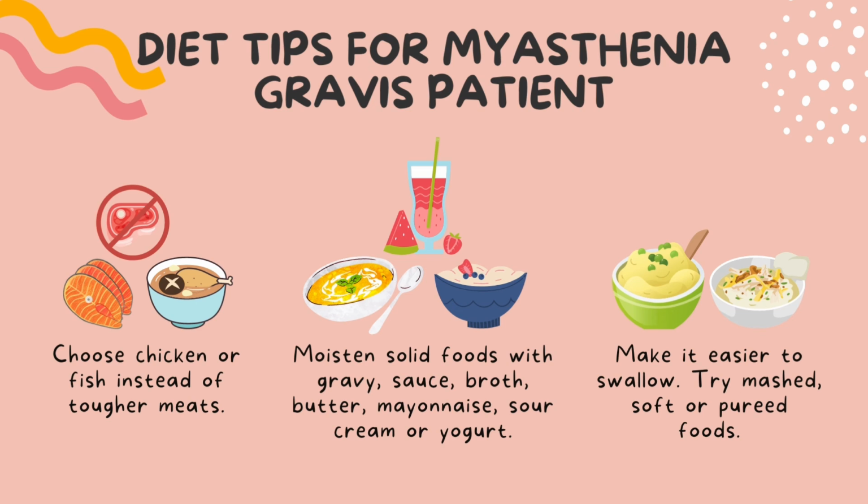Lastly, try to choose soft food to make it easier to follow. Try mashed, soft, or pureed food. For example, canned fish, smoothies, ripe bananas, and soup, which are nutritious foods that may be easier for MG patients to eat.